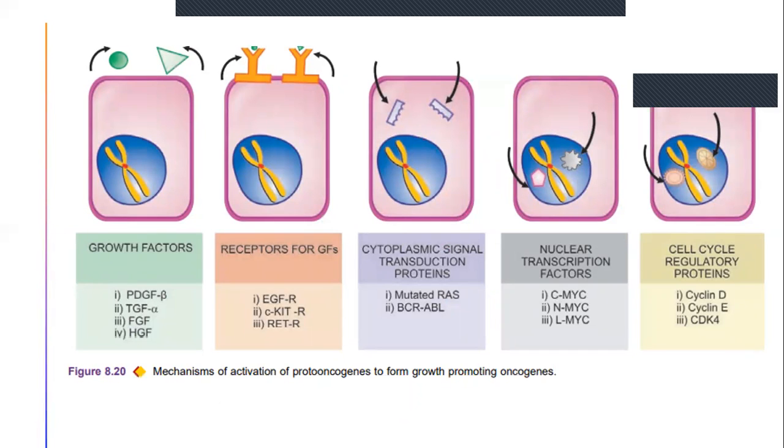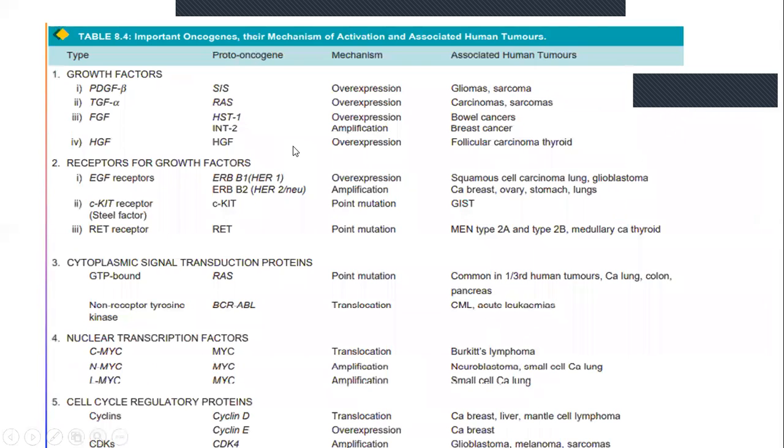So how were these proto-oncogenes activated to form growth-promoting oncogenes? If you see this, these were the growth factors like PDGF beta, TGF alpha, FGF, HGF. And these were the receptors for these growth factors.